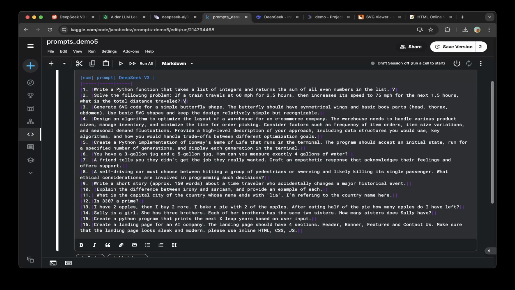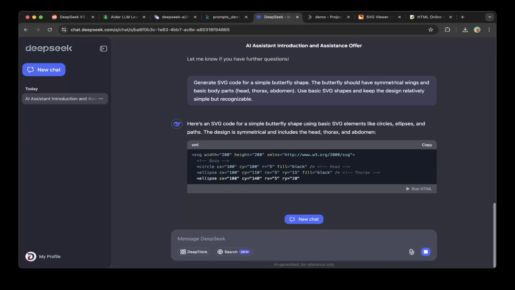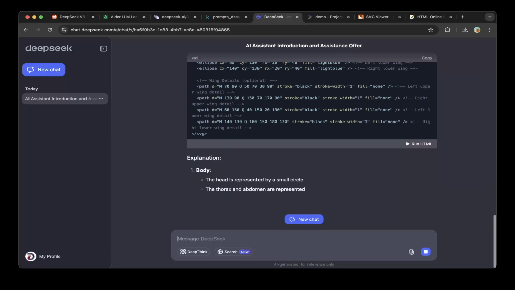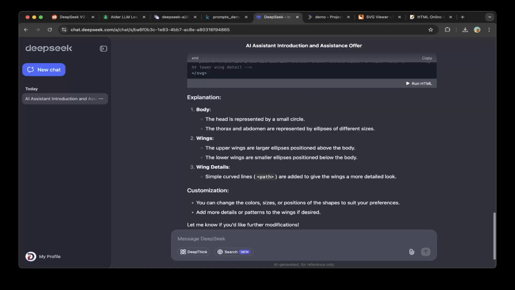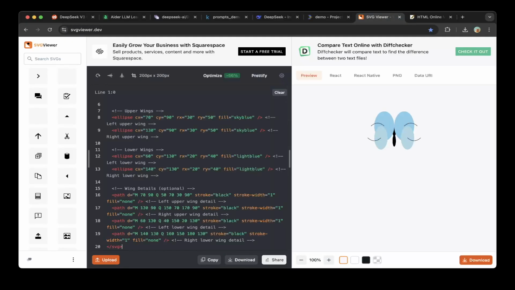And the third question, generate SVG code for a simple butterfly shape. The butterfly should have symmetrical wings and basic body parts: head, thorax, abdomen. So use basic SVG shapes and keep the design relatively simple but recognizable. So let's paste the question. Okay, let's copy it, go to the SVG viewer and paste it. So this is kind of like a butterfly. Let's take that as a pass.